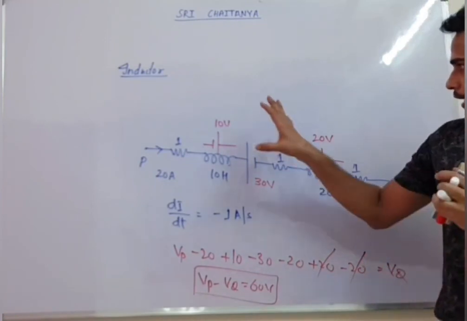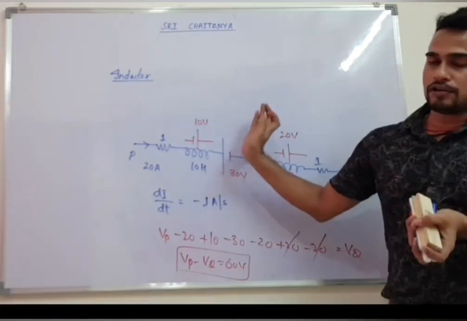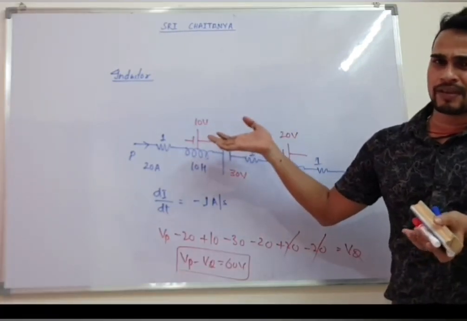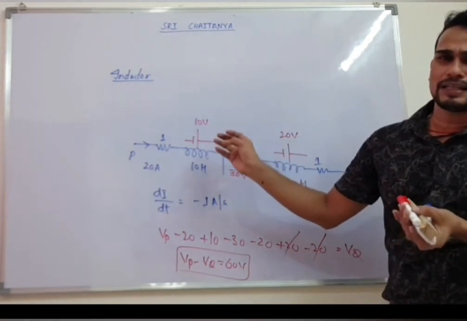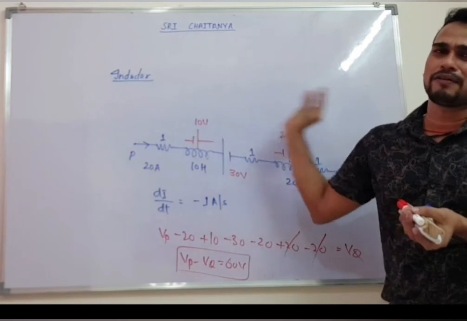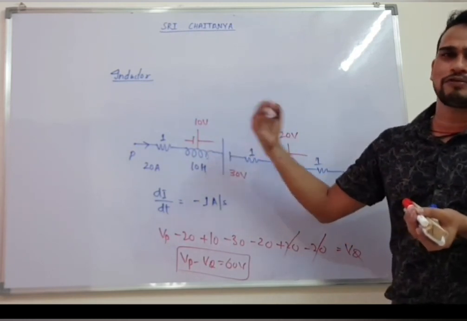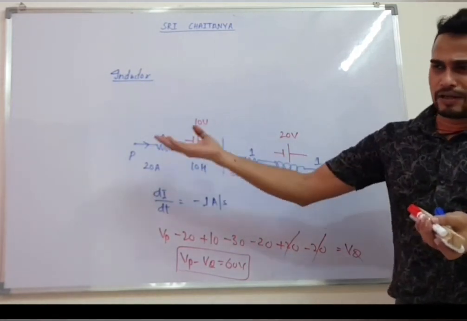So in an inductor, I will again tell you important points. First, phi equals Li. A question has been asked previously in NEET where they gave you flux and current, and they asked to find L. Simply use phi equal to Li. Or sometimes they will give you current and ask you to find EMF, so EMF will be equal to minus L into di by dt.